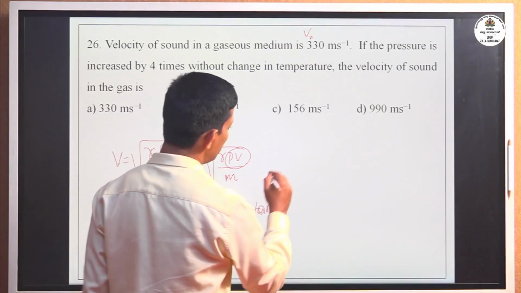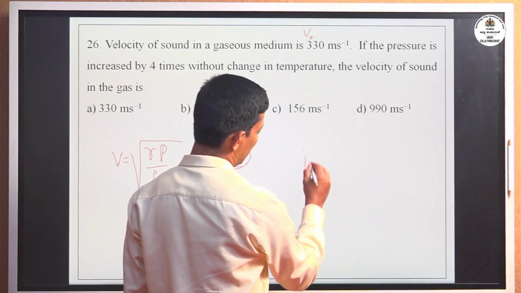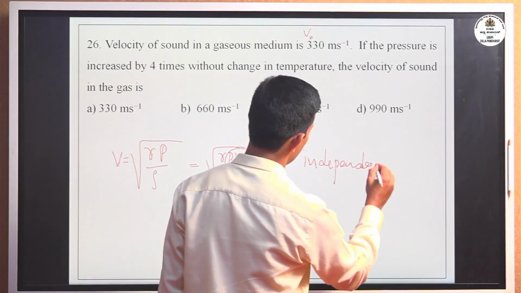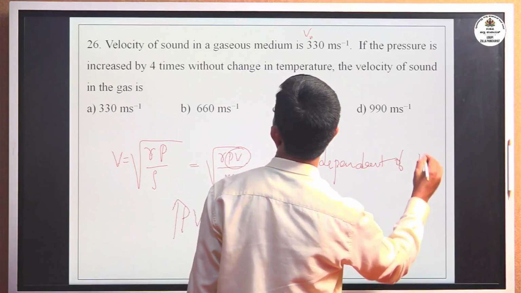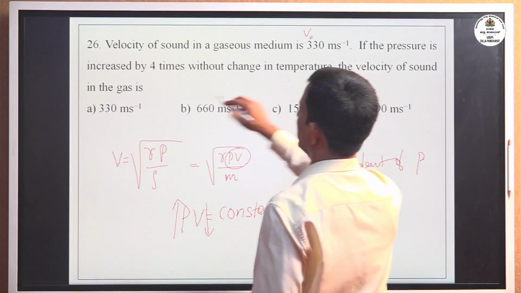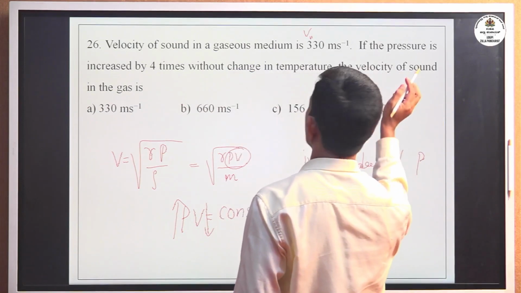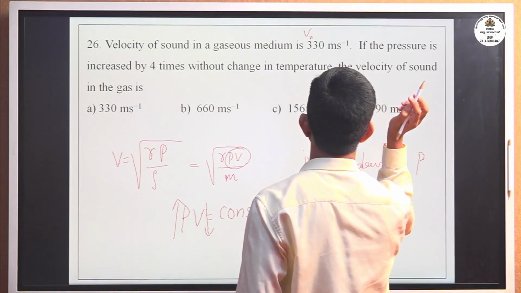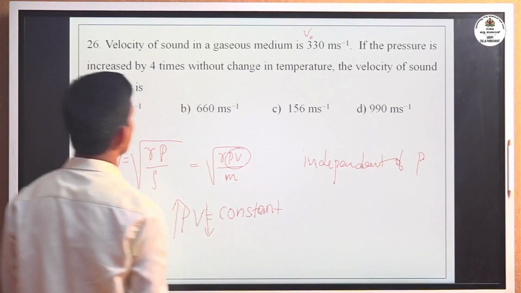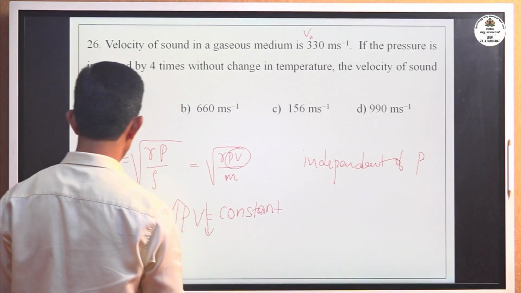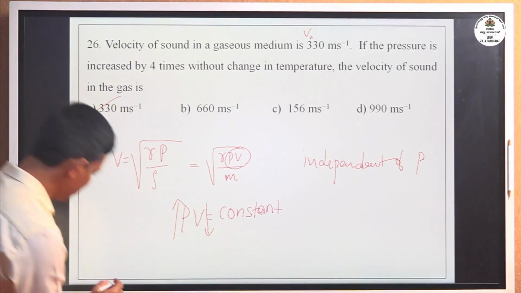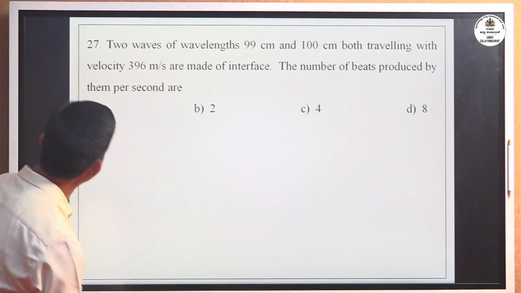Therefore velocity of sound is independent of pressure. V is independent of pressure. Understood now? If the pressure is increased by 4 times without change in temperature, the velocity of sound in the gas remains the same. Velocity of sound is independent of pressure. Correct option is 330 meter per second. I hope you understood this one. Okay, move to the next problem.